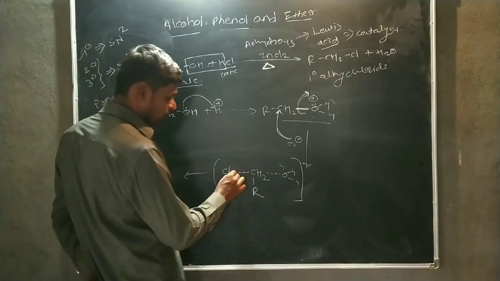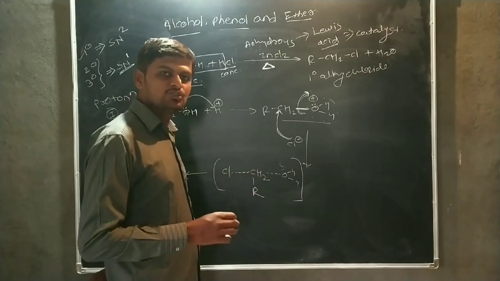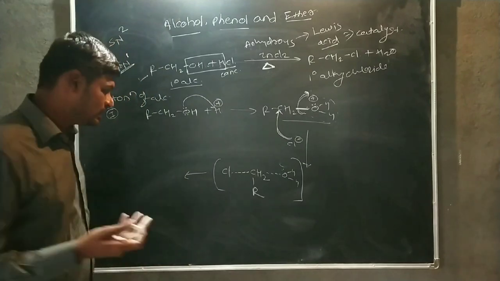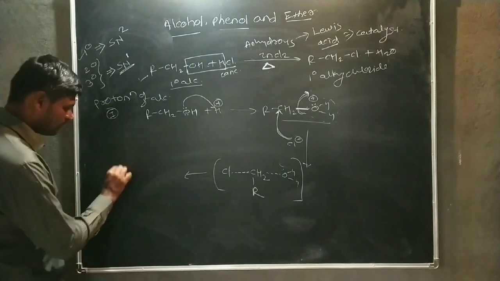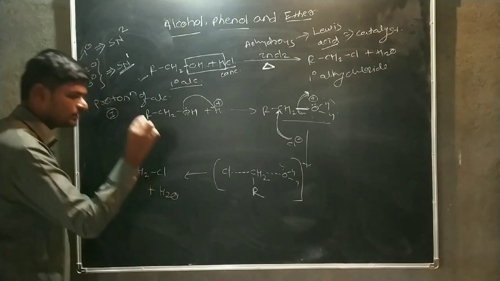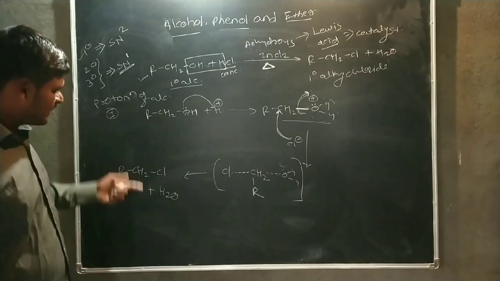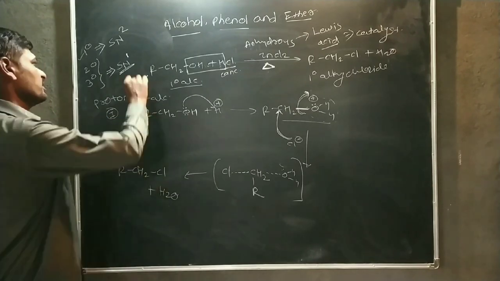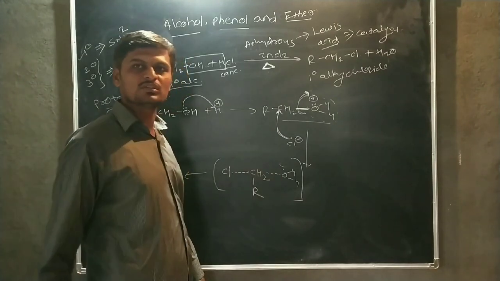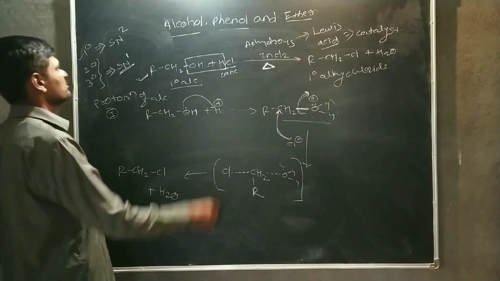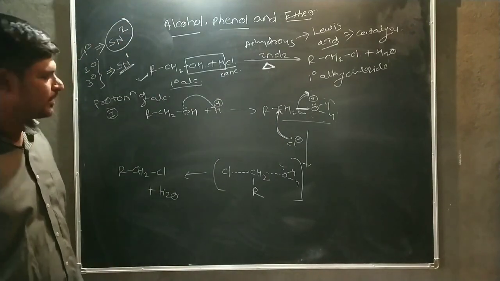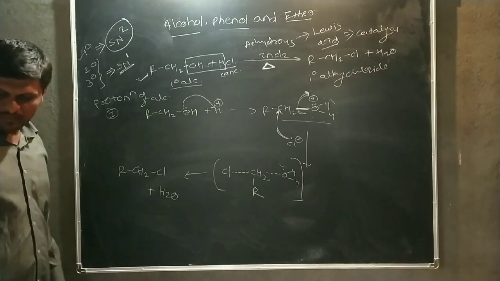And at one time, the bond between carbon and chlorine atom is completely formed, and the bond between carbon and oxygen atom is completely broken. Then after breaking of the bond, there is a formation of RCH2Cl plus water molecule eliminated. Okay. This is the mechanism of this reaction, and in this mechanism, bond making and bond breaking occur simultaneously. Therefore, the mechanism of this reaction is carried out according to the SN2 reaction mechanism. This is the mechanism of primary alcohol.